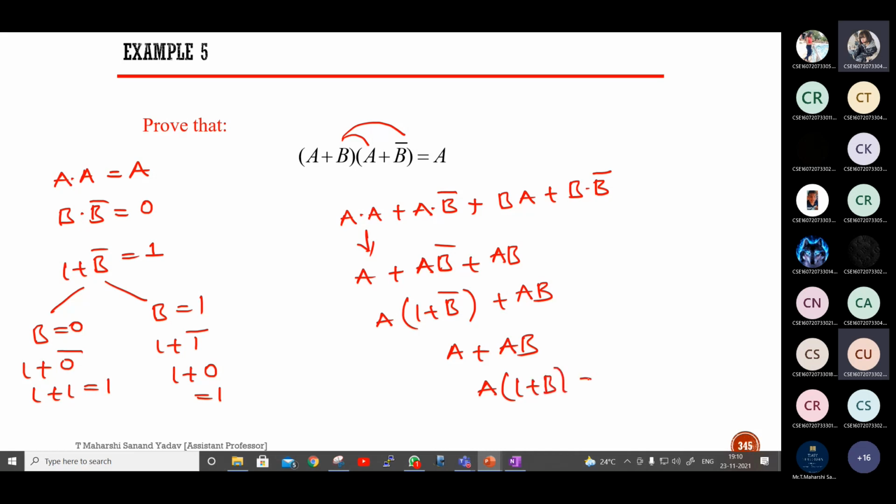Sir, instead of that, we can take A common, A into 1 plus B bar B will be 1. Sir, instead of that, take A common in B plus B bar. Yes, can you repeat once again? Sir, instead of that, we can take A common in B plus B bar. Okay, like that also you can do. Any method is okay.